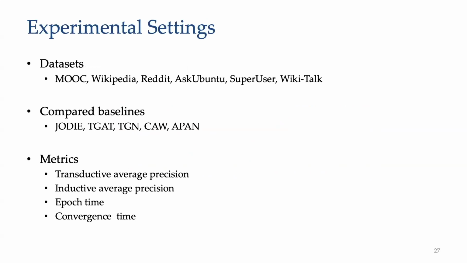We compare our Zebra framework with 5 state-of-the-art baselines on 6 dynamic graphs in experiments. As for effectiveness, we compare models' average precision on the test set. More specifically, we consider 2 types of tasks: transductive learning and inductive learning. The transductive learning task examines model performance on nodes that have been observed during model training. In contrast, the inductive task tests the learning ability of models on unseen nodes. As for efficiency, we evaluate the per epoch training time and the total training time till convergence.